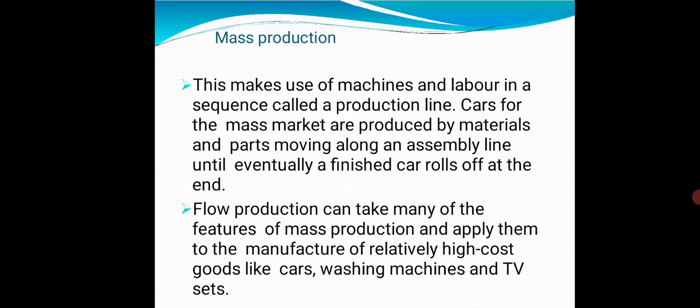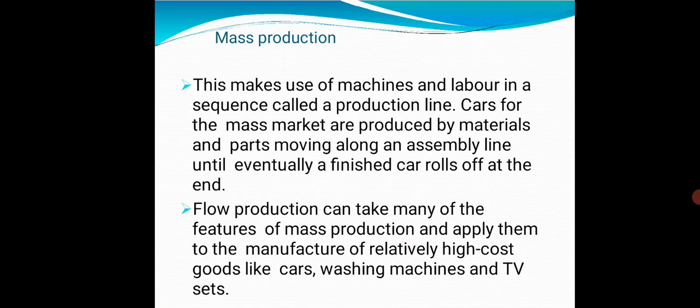This makes use of machines and labor in a sequence called a production line. Cars for the mass market are produced by materials and parts moving along an assembly line until eventually a finished car rolls off at the end.